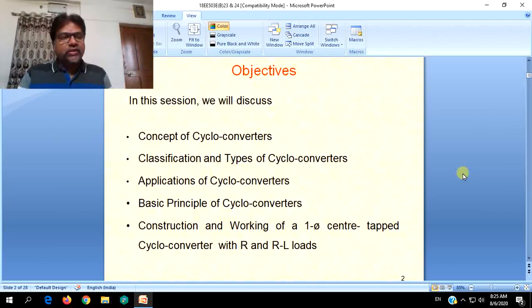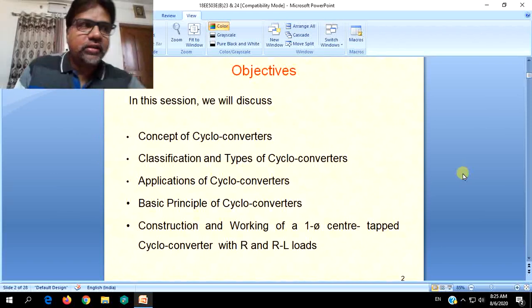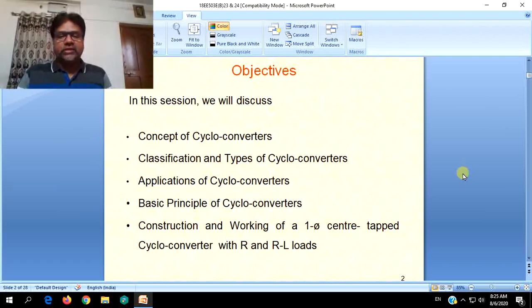It is the continuation of the topic which we discussed way back in our previous sessions, that is AC voltage controllers or AC voltage regulators. Cycloconverters are nothing but AC to AC converters where the supply is AC and output will also be AC.